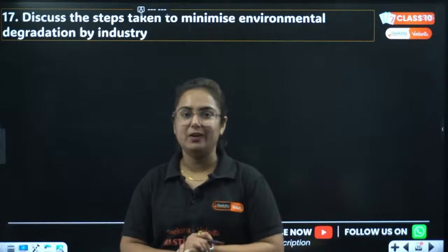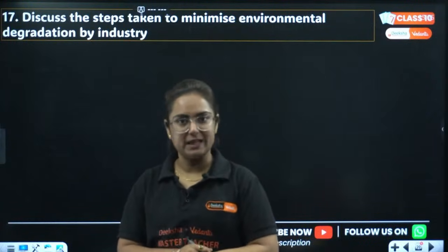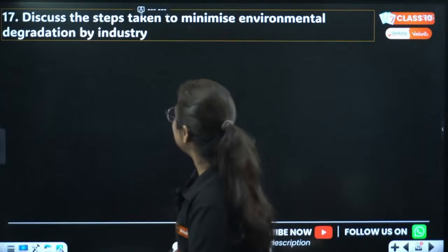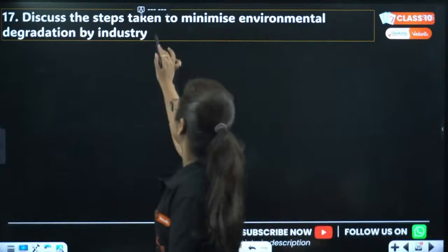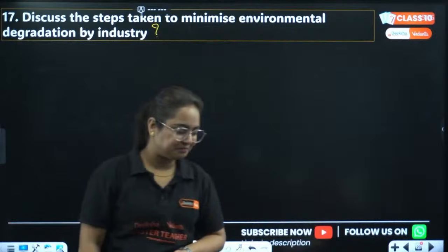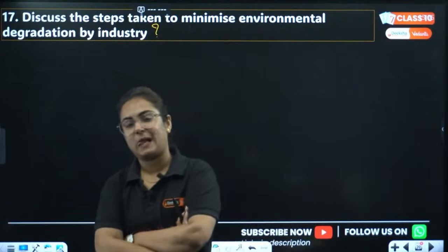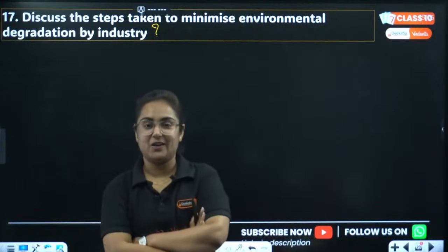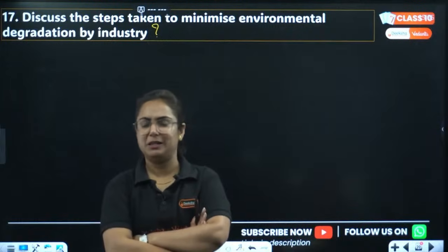Next topic is also very important, as well as a difficult, tricky one. Let's discuss the steps taken to minimize environmental degradation by industries. In the chapter Manufacturing Industries, there is a topic at the last, industrial pollution, which talks about air pollution, water pollution, noise pollution, and many more.